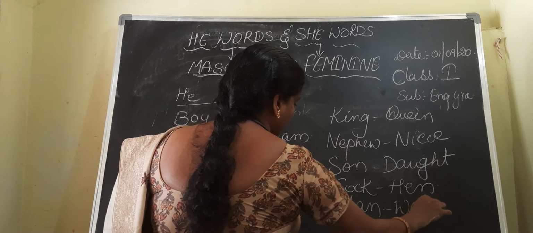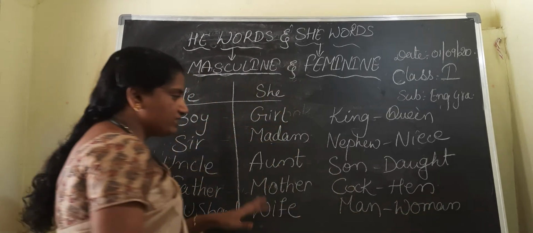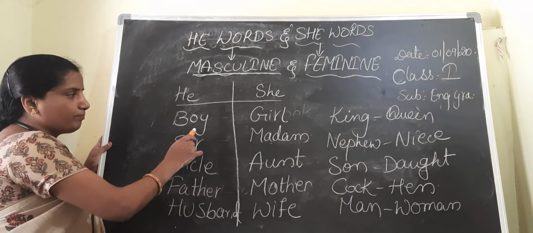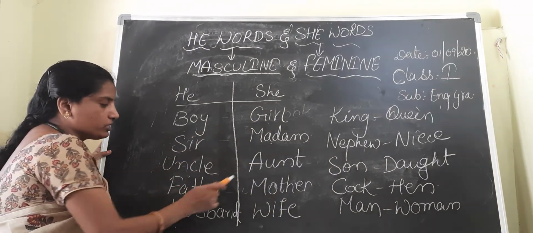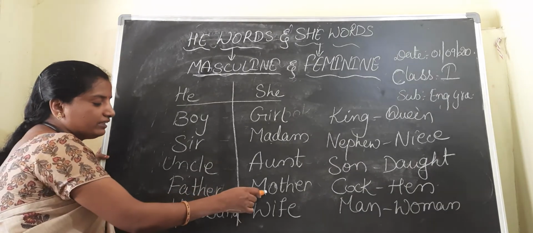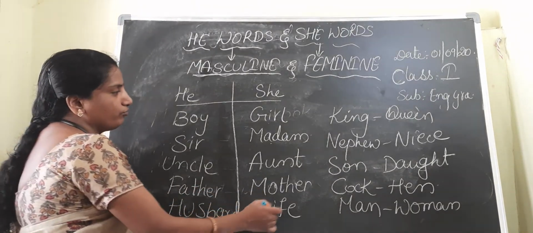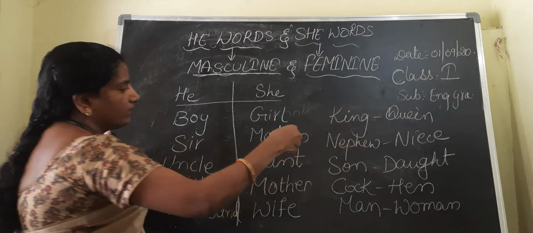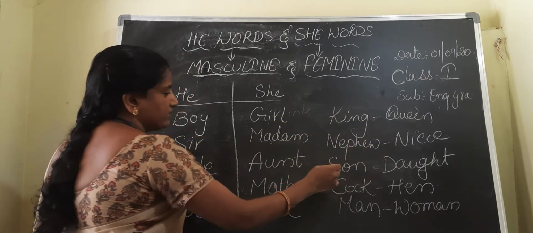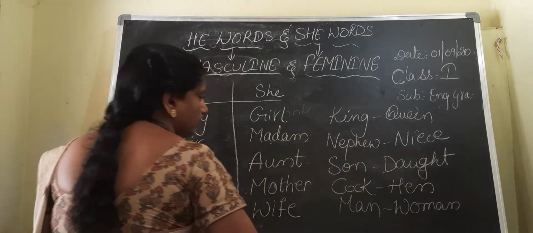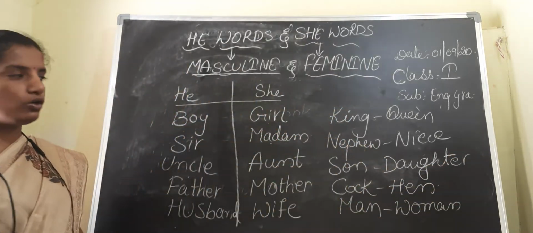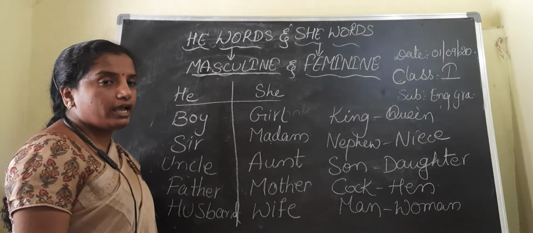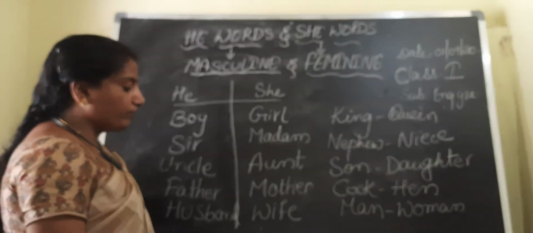Okay, I'll revise from the board. It's very easy. Boy, girl, sir, madam, uncle, aunt, father, mother, husband, wife, king, queen, nephew, niece, son, daughter, cock, hen, man, women.